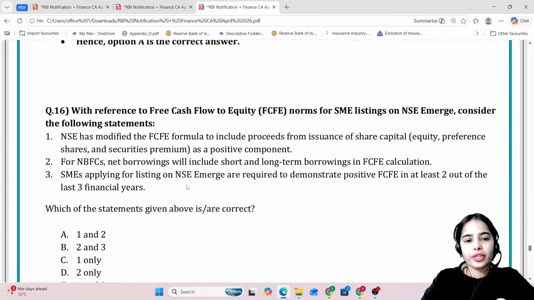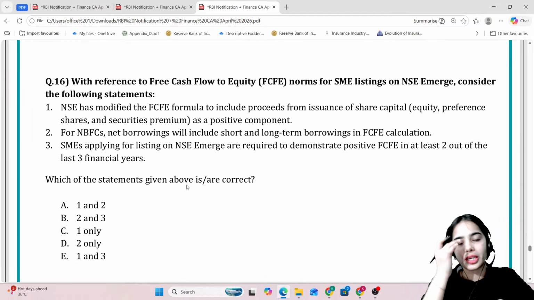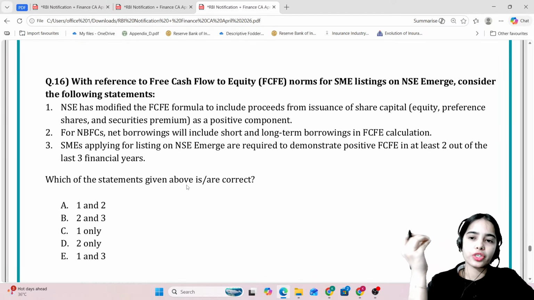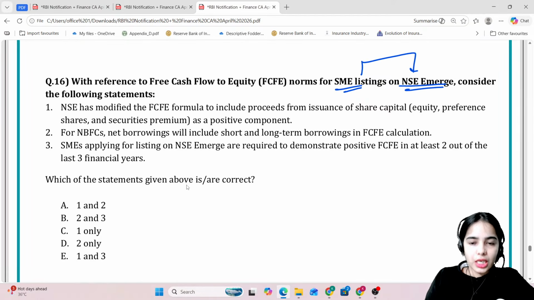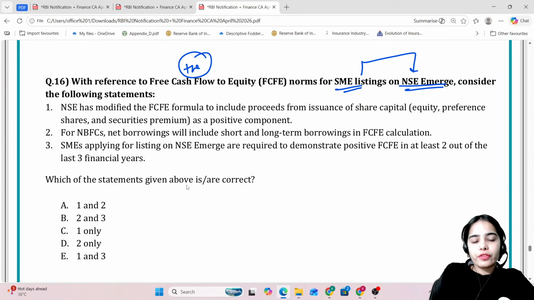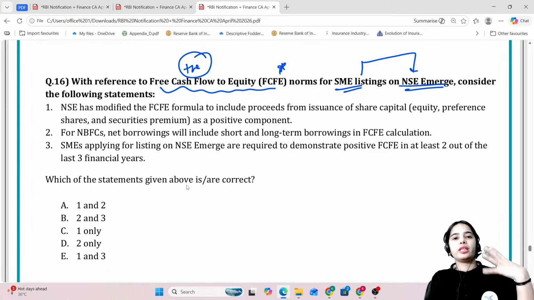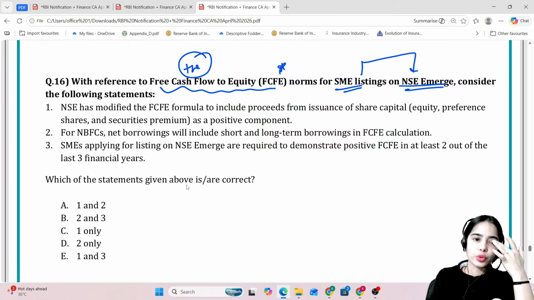Coming to the next question, with reference to free cash flow to equity norms for small and medium enterprise listings on National Stock Exchange Emerge, consider the following statements. So basically, the small and medium enterprises can get listed on the NSE Emerge platform. Now for listings, they need to have positive free cash flow to equity. There are certain norms provided for it.